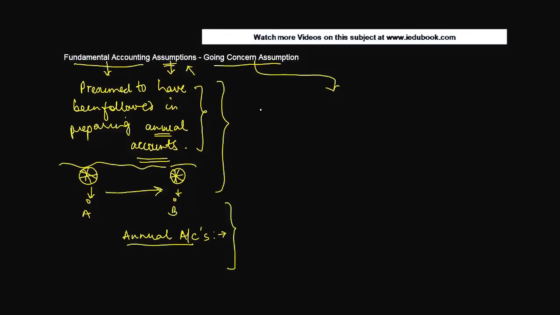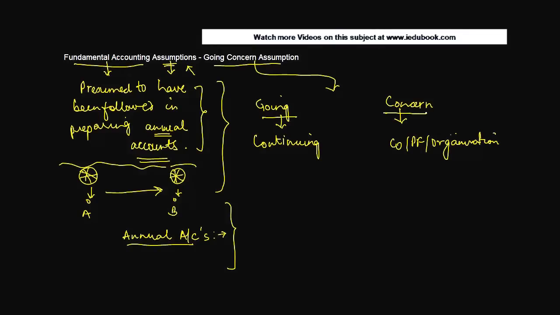Now what does this mean? Going concern, comprising of two words. Going means continuing. Going here means continuing. It doesn't mean that you're going out somewhere. And concern means a company or a partnership firm or some other organization. Now, it is assumed that when an enterprise works, a concern is functioning, it is functioning for a sufficiently long period of time.